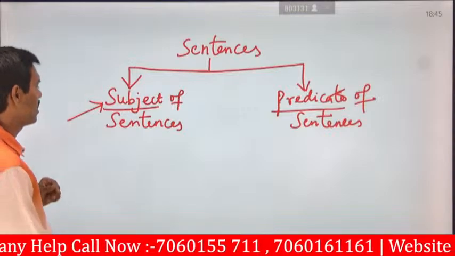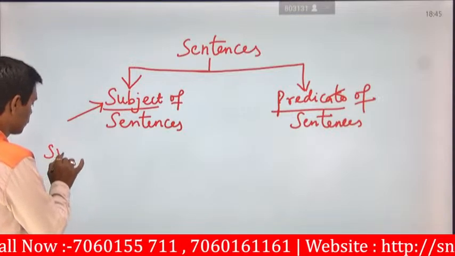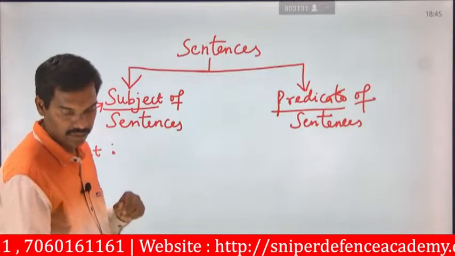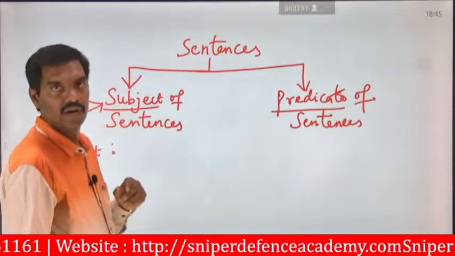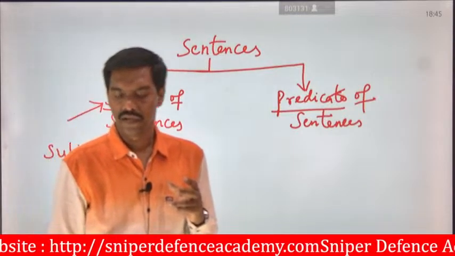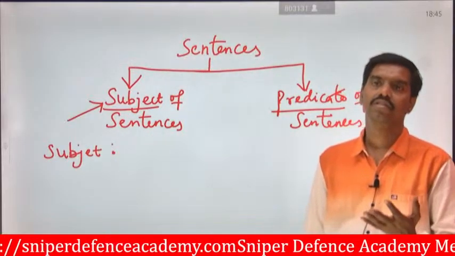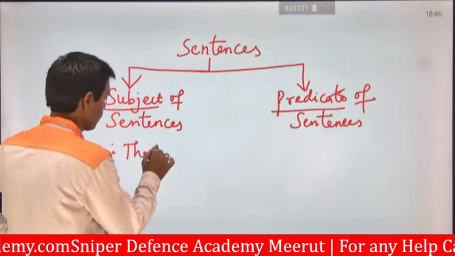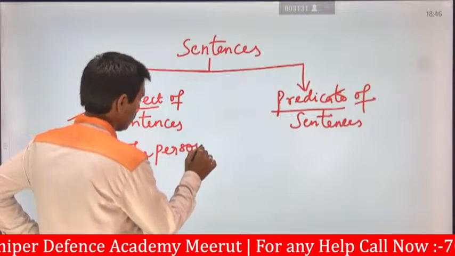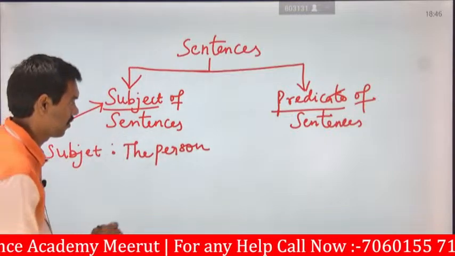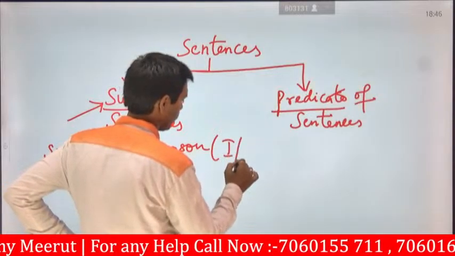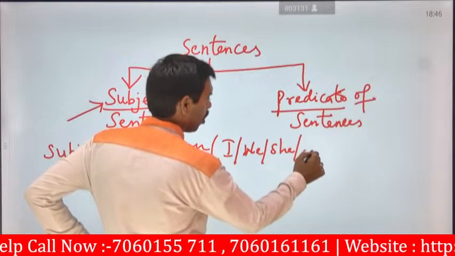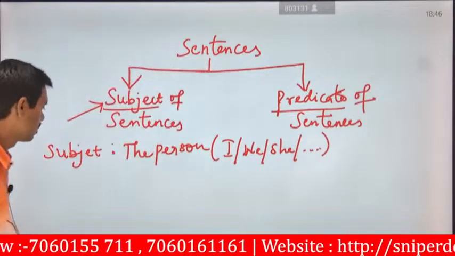Now we can see what is a subject. A person or an object that is mentioned is said to be a subject. Generally, the person is said to be a subject. For example, it will be in terms of I, he, we, she. It will go on like this. So this will be in terms of subject.